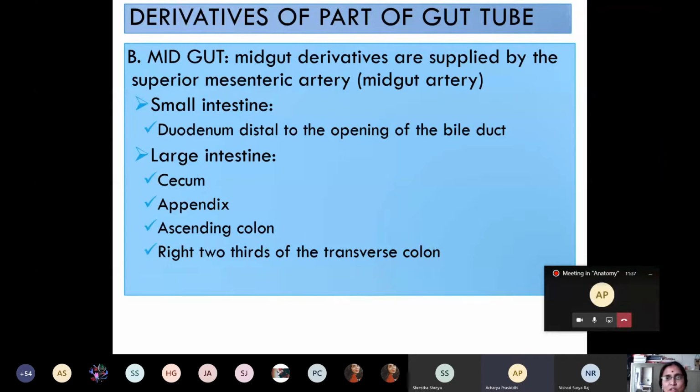Jejunum and ileum are also derivatives of midgut. That means I have mentioned the part of the small intestine distal to the opening of the bile duct. Confident? What is the artery of the midgut? Which artery supplies the derivatives of midgut? Superior mesenteric.